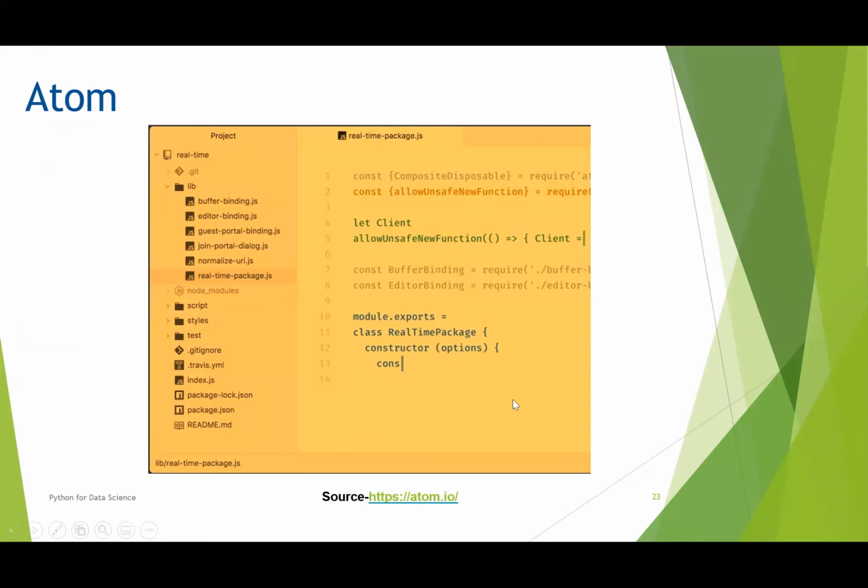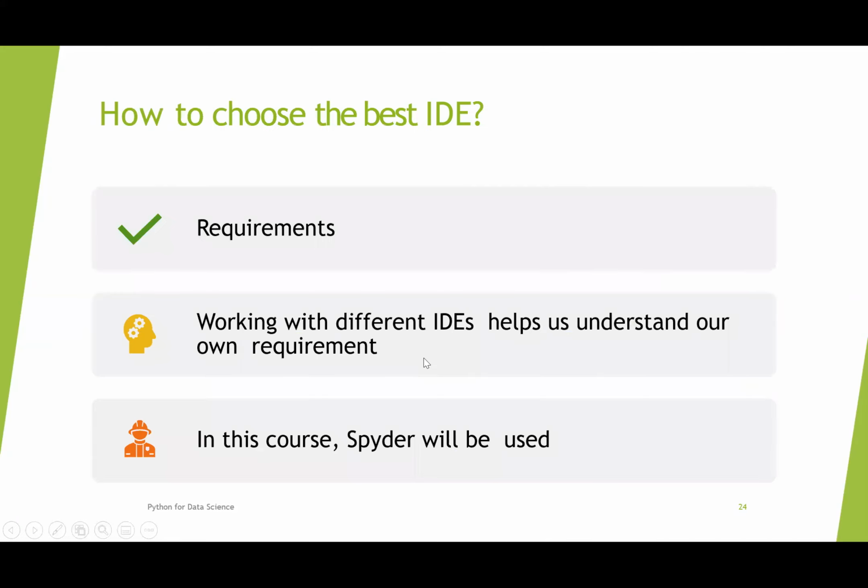And the interface of Atom looks like this, where we can write the code or program in a scripting window. This is your scripting window.